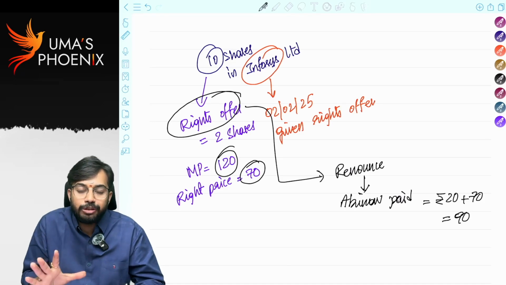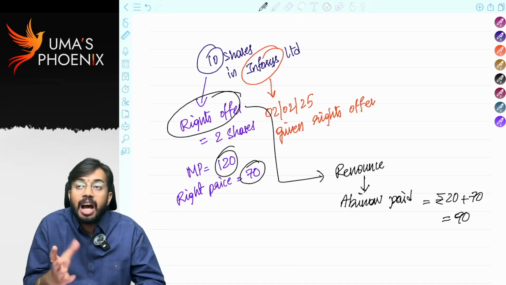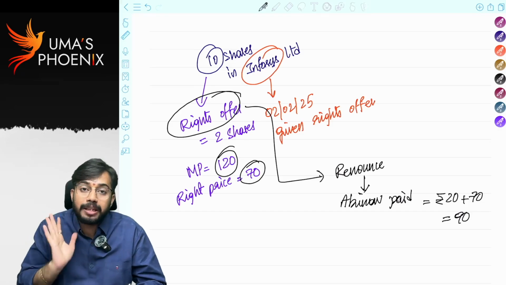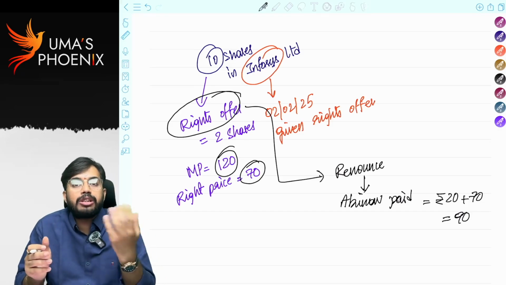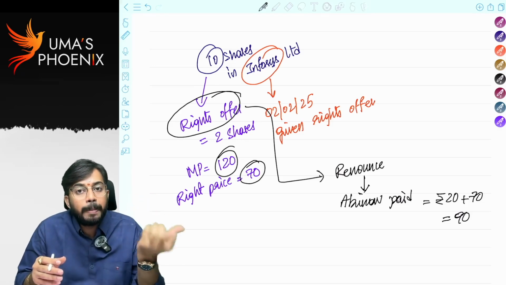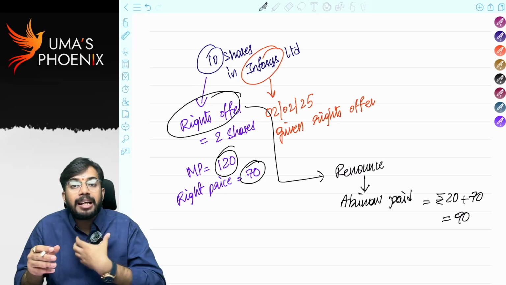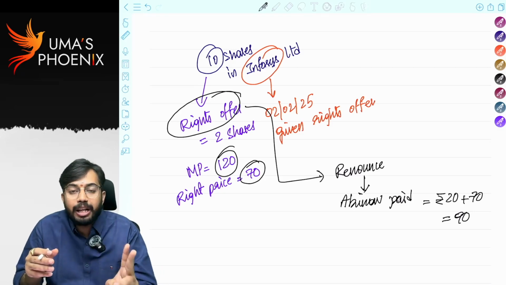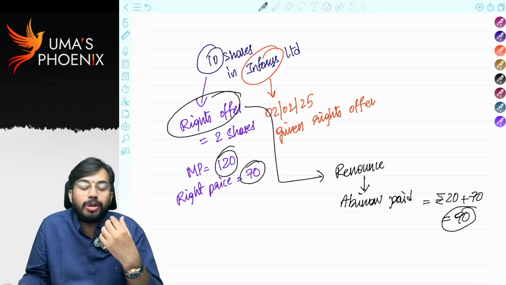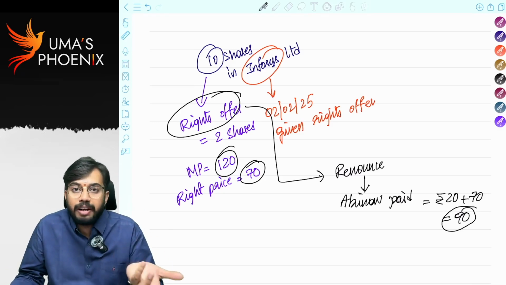This is a win-win situation. I don't want Infosys shares. I got the right. I sold the right for 20 rupees. I am benefited. 20 rupees came to me. Abhinav wants to purchase Infosys shares. If he goes to the stock exchange, he needs to pay 120 rupees. So he purchased the right from me for 20 rupees and purchased the rights share for 70 rupees. So total cost to him is 90 rupees. So this is a win-win situation.